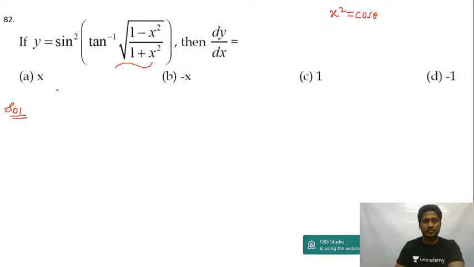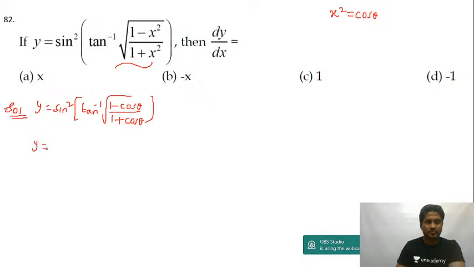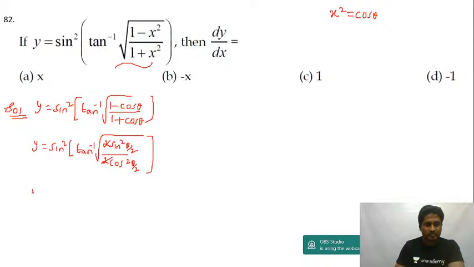From this, now this becomes y equal to sine square of tan inverse of root of (1 minus cos theta) divided by (1 plus cos theta), and close the bracket. Y equal to sine square of tan inverse root of, 1 minus cos theta is 2 sine square theta by 2, and 1 plus cos theta can be written as 2 cos square theta by 2. Right, 2 and 2 cancel. So this becomes y equal to sine square of